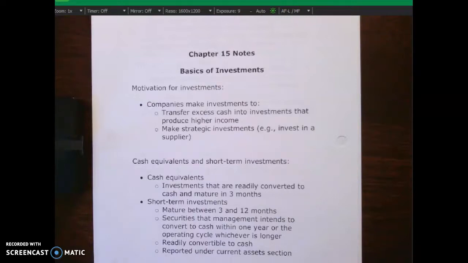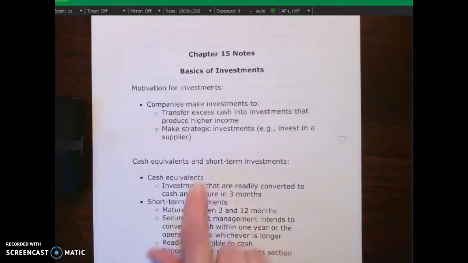So when we talk about why companies make investments in other companies, that's what we're basically talking about here. One company making an investment in another company. Well, company A may have some excess cash, and so rather than just leaving it in the bank account, they might want to make a key investment in an important supplier. So what they may do is buy the stock of that supplier to exercise some ownership control, or they may buy the debt of that supplier to help maybe that supplier finance or expand operations, okay?